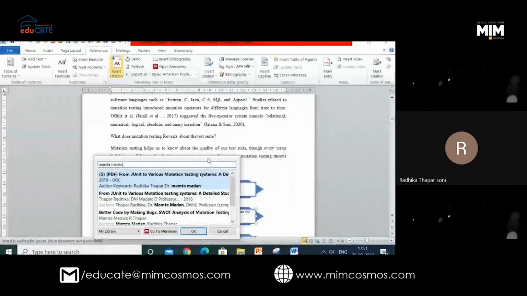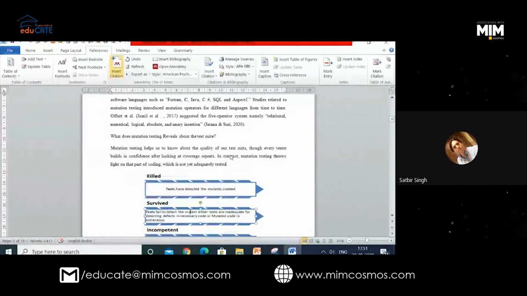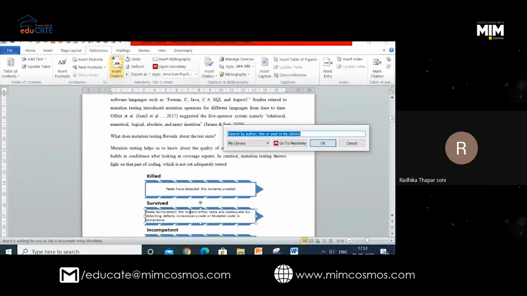Wait. First, you have to click where you want the citation. Let me repeat again. First, bring the cursor where you want the citation. For example, you want it here. Then you go to insert citation. Then you write the name of the paper, or you write the author's name, whatever keyword with which you want it.